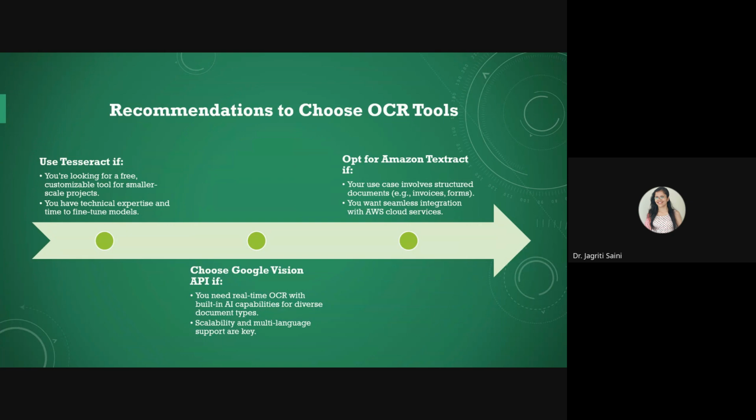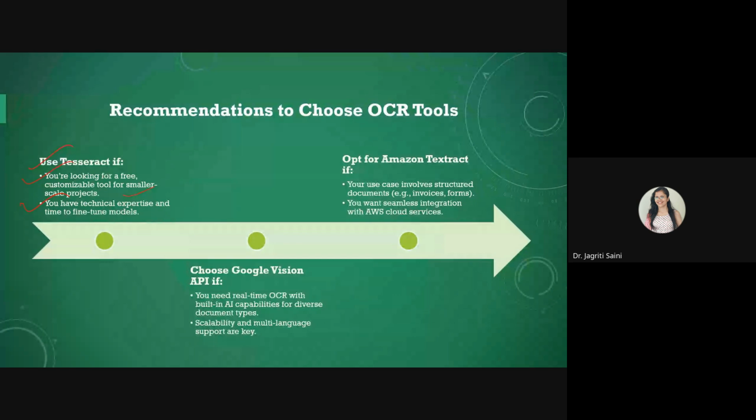Now, in order to choose a tool for your OCR detection, the very first thing to keep in mind is that, among the few options we have already discussed, you can make your analysis as follows. For Tesseract, you can go with it when you need a free and customizable tool for a small scale project. It is freely available, but it cannot handle very large data sets. So small applications can go well, and it also requires some technical expertise as well as fine tuning expertise from your side. If you are good enough with that, you can deploy this model easily.